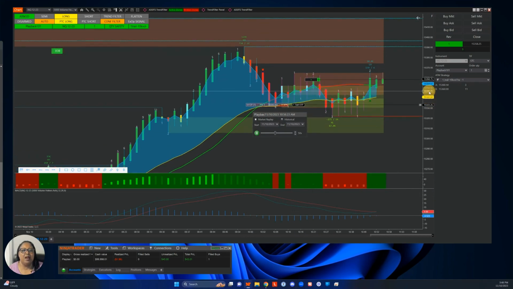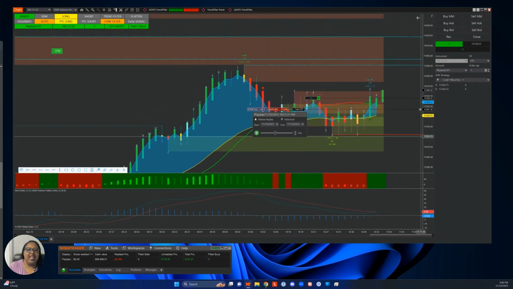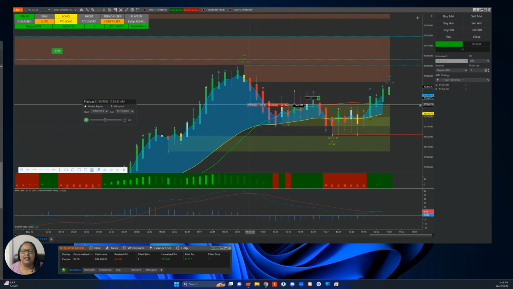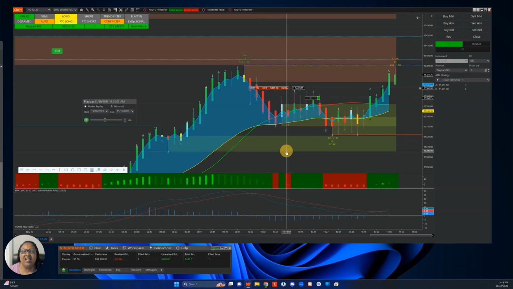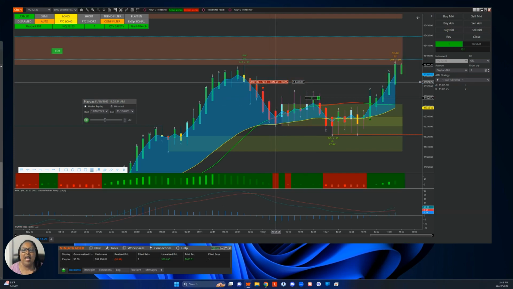So it has gotten me in the trade here, and now my ATM is going to start working. So this is a free indicator. I'm not going to go into that now, but I can see that if it were to suddenly go against me, this is where I would be. I would still be down. I'm not even positive in the trade. And so now I'm up in the trade. I'm at, let's see, $195, even though the amount of ticks is around 100 or so ticks. So this tells me my profit margin, or the dollar amount, as my ATM starts to move up.